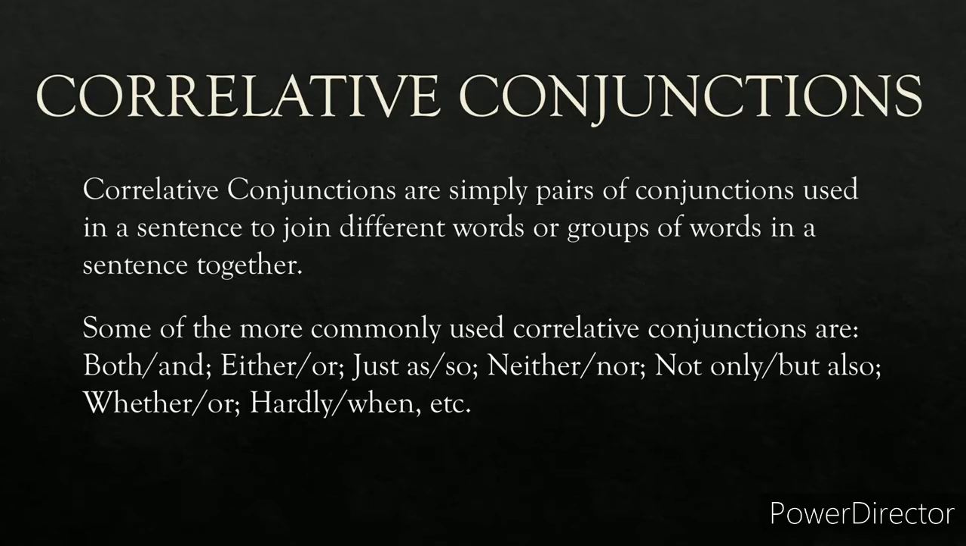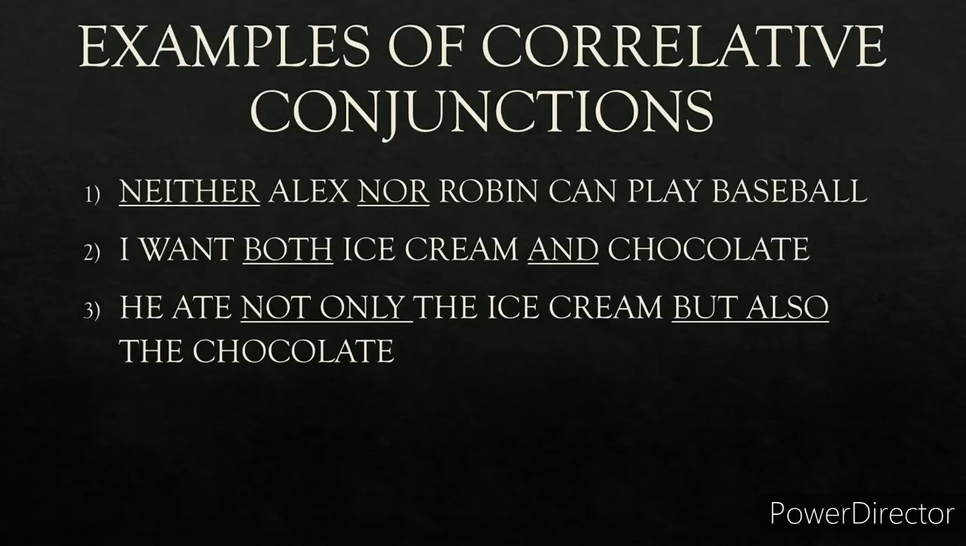Now last one is correlative conjunction. They are simply the pairs of conjunctions used in a sentence to join different words or groups of words in a sentence. They are what? They are simply pairs of conjunctions. Now what are these pairs? These pairs could be both and, either or, neither nor, not only but also, whether or, hardly when, and so on. Some of the examples of correlative conjunctions.